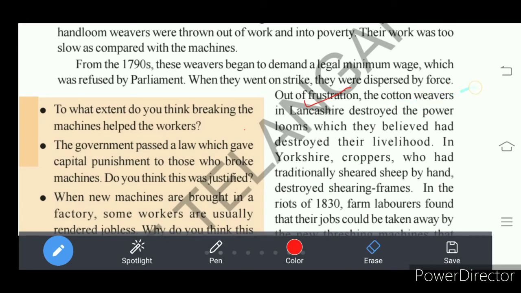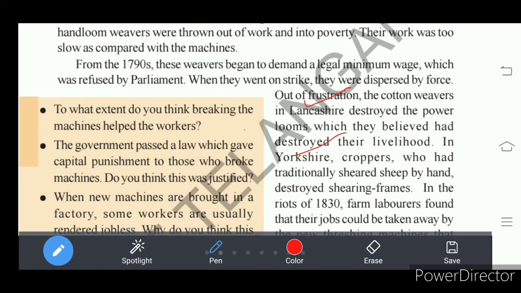Another is in Yorkshire, also a city in England. In Yorkshire, croppers traditionally sheared the sheep by hand.